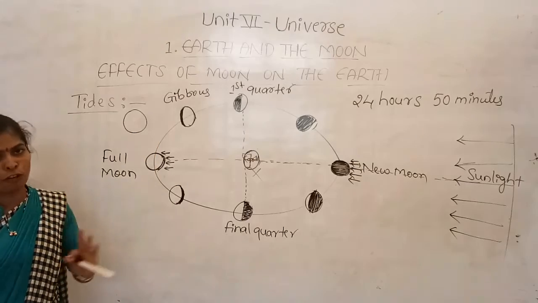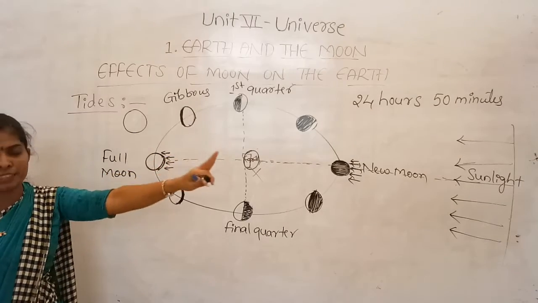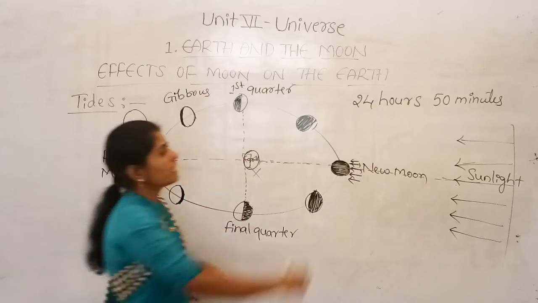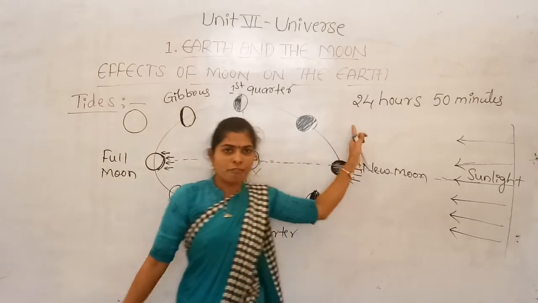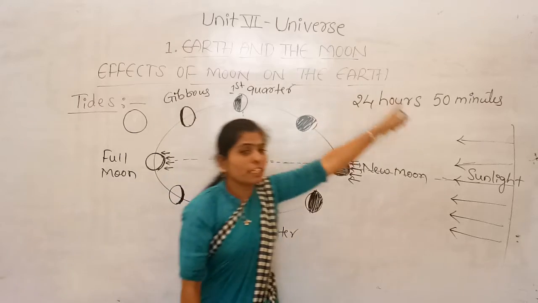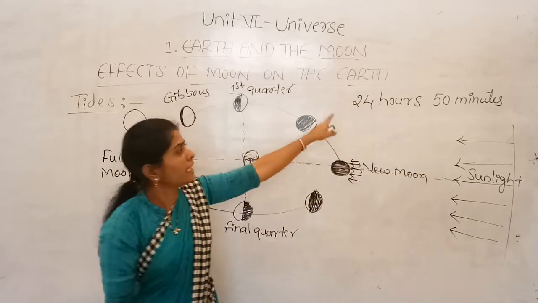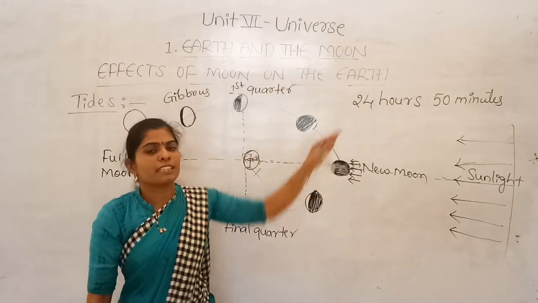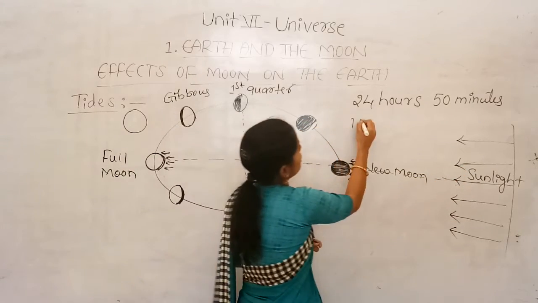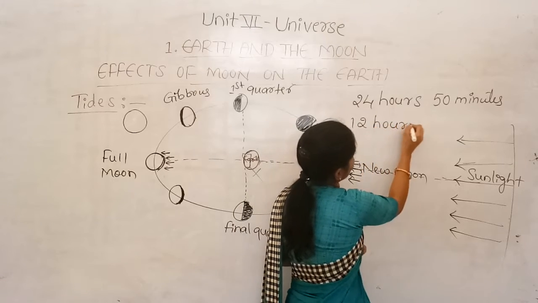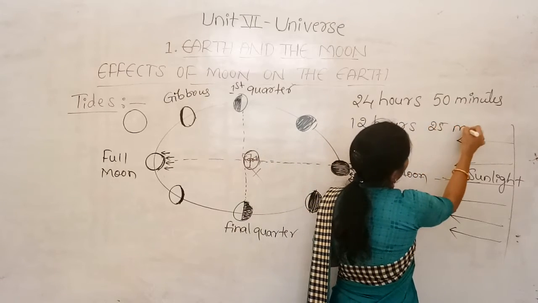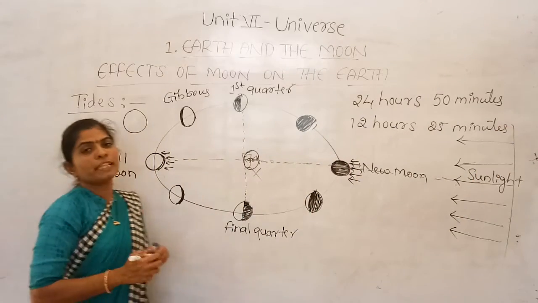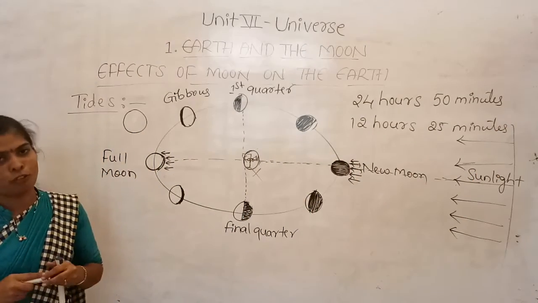To rise and to fall, it takes 24 hours 50 minutes. It means for rising and for falling, we can take half of it, right? To complete the whole cycle, to rise and fall, it takes 24 hours 50 minutes. Then what about to rise? Yes, if we take the half, it will be 12 hours and 25 minutes, to rise and to fall, right?